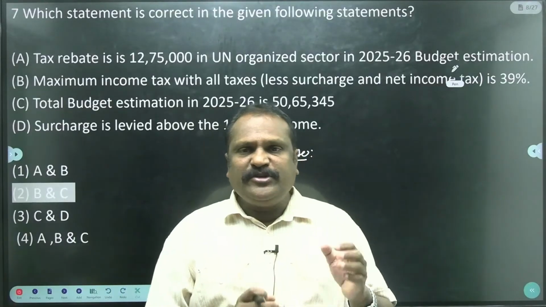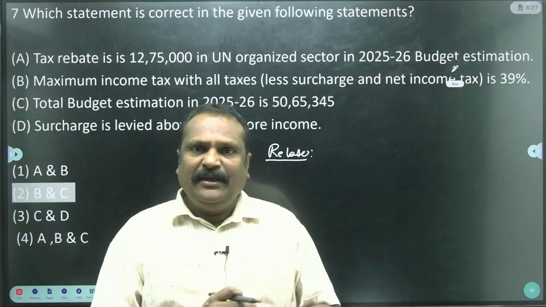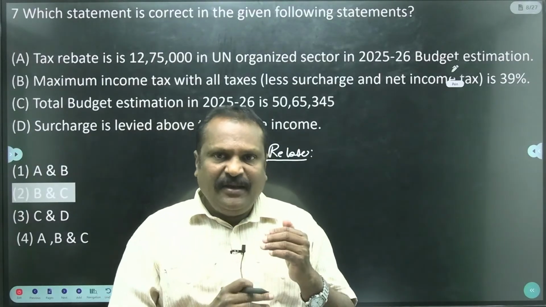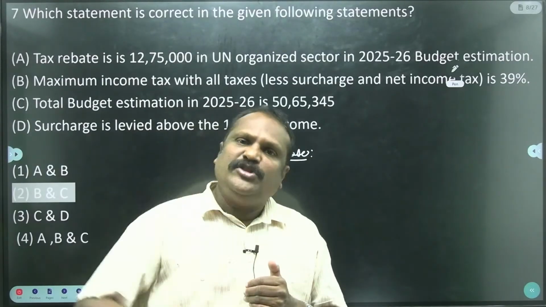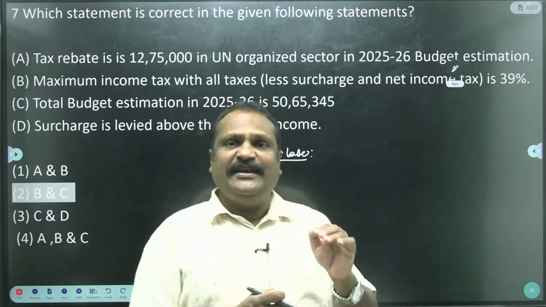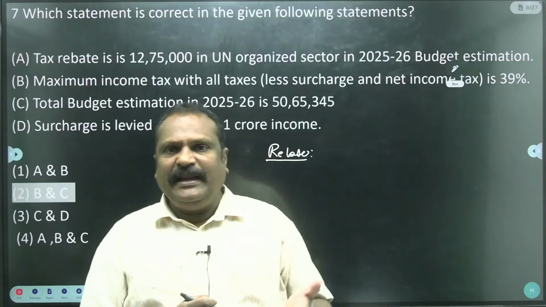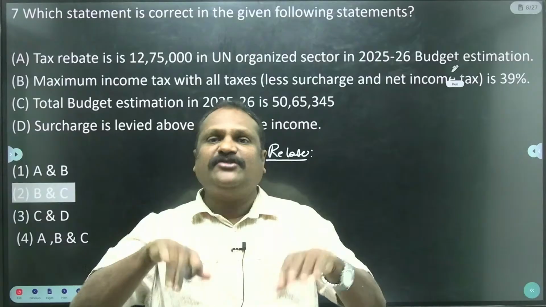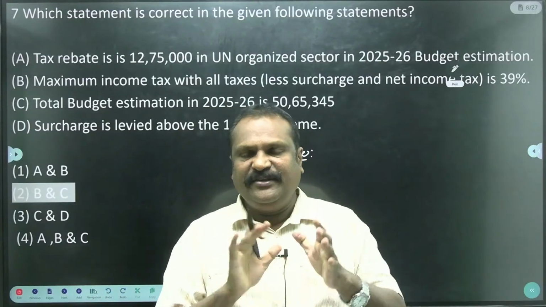Suppose a person earning 12 lakhs works in the unorganized sector, so there is no need to pay tax, because his income is not above 12 lakhs. But in the organized sector, when he earns 13 lakhs, above 12 lakh 75,000, then he has to pay income tax. This is the rebate.